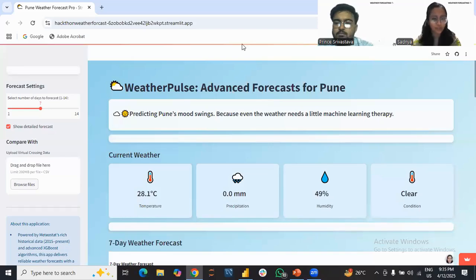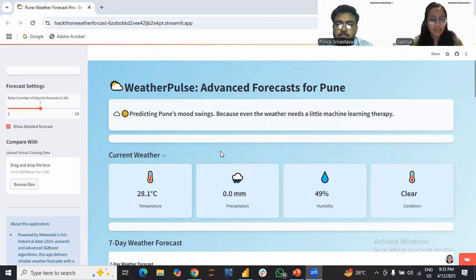Thank you, Prince. So, guys, this is our Streamlit app, the Weather Pulse advanced forecast for the project, predicting Pune's mood swings, because even weather needs a little bit of machine learning therapy. So, here is the therapy.